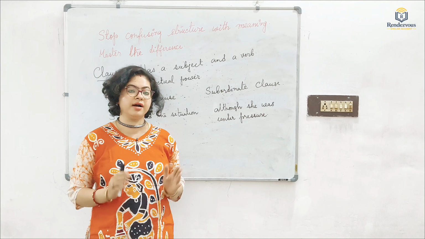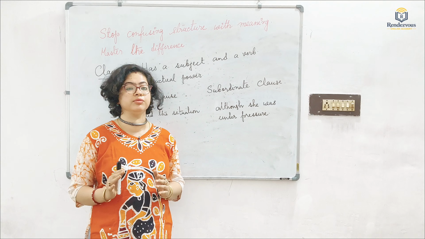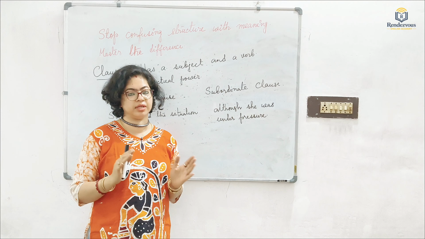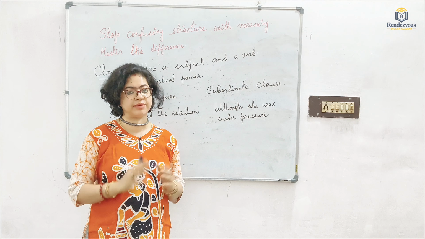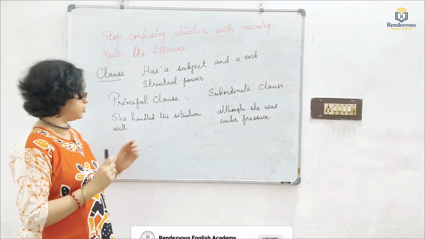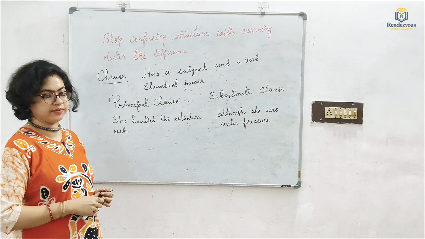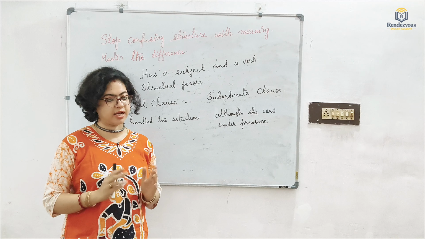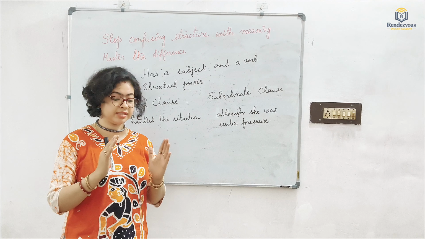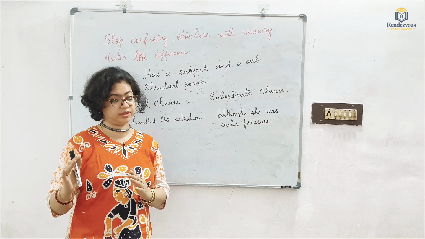A clause. A clause is a group of words which has a subject and a verb, which immediately gives it structural power. But not all clauses are the same. There are two types of clauses: principal clause and subordinate clause. Let's look at the board. She handled the situation well. This is a complete sentence, and also a principal clause. It is complete in itself. It is not dependent on any other clause.